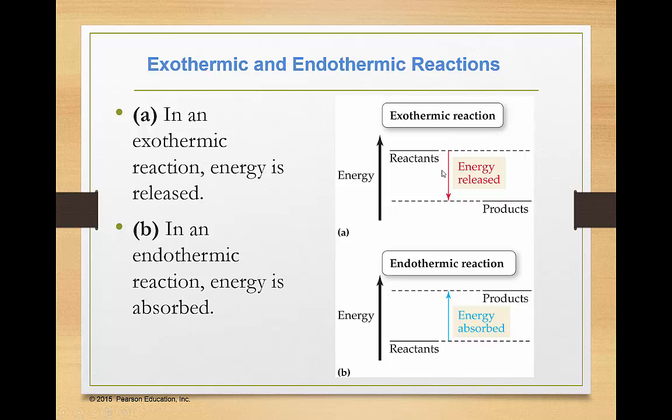Okay, now if you think about this, how would we sense these systems? Now, an exothermic reaction, you probably already have a pretty good feel for that. If I use a chemical hot pack, what am I going to feel? I'm going to feel heat. I'm going to feel the energy being released by that system. Conversely, if I have an endothermic reaction, if I have a cold pack, energy is going to be absorbed by that system. I may be part of the surroundings of that system, and it may be absorbing my energy, so I will feel colder. It will feel cold to me as it absorbs my energy. Okay? So exothermic, giving off energy, endothermic, absorbing energy.